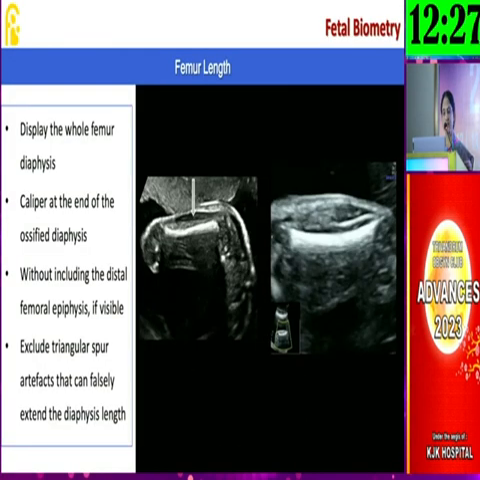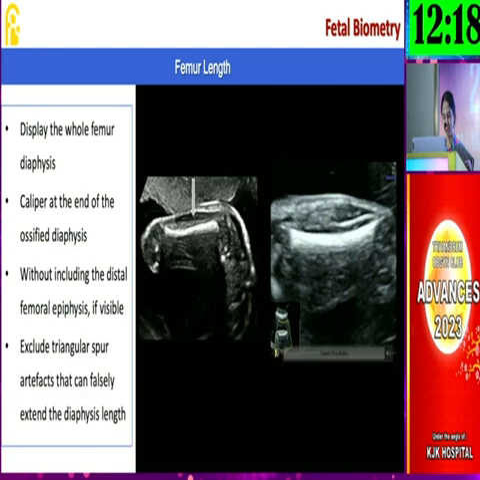Femur length constitutes another important biometric parameter. When we take the femur length, we have to see that the whole of the femur diaphysis is seen properly. And the epiphysis, we should not include when measuring the femur length.